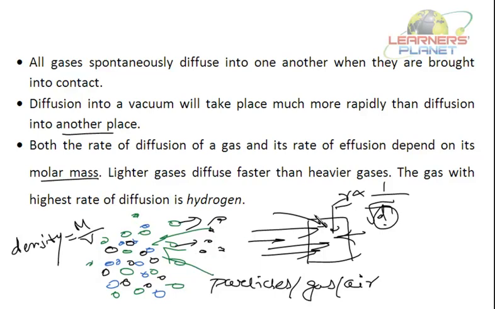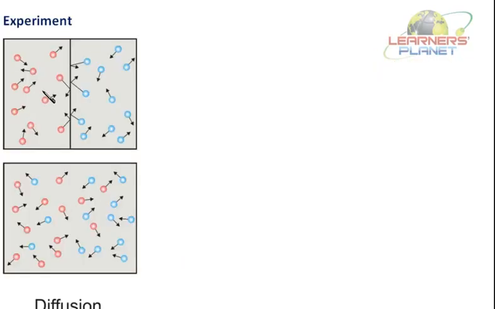While colliding, students, some energy is also released. So diffusion in vacuum takes place at a faster rate. Always remember, diffusion takes place from a higher concentration to a lower concentration. We are talking about gas, from its higher concentration to the lower concentration. There is an experiment over here with two types of gases. Suppose this is nitrogen gas, which has small particles of nitrogen, and this is oxygen gas.